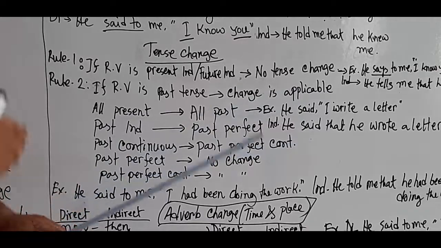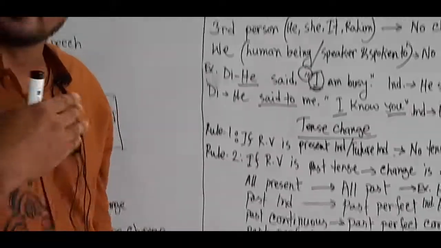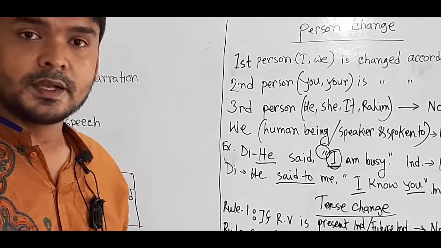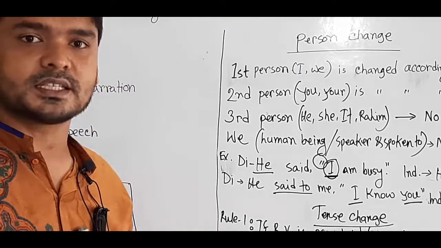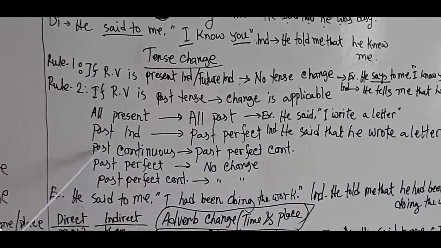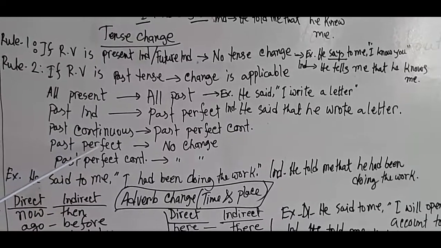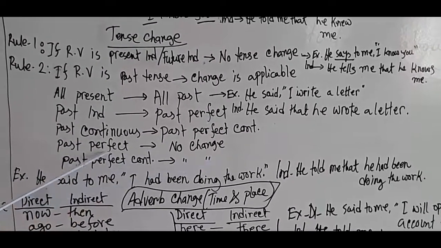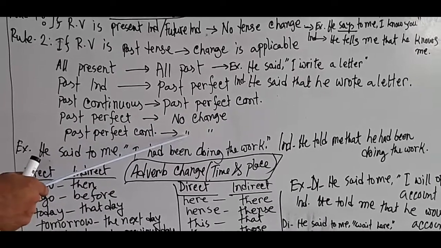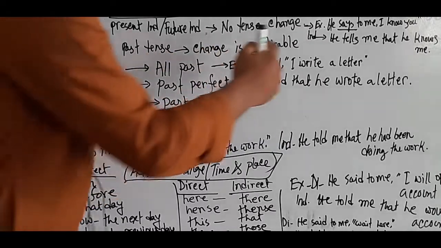All present, all past. That means present indefinite will be past indefinite. Present continuous will be past continuous. Present perfect will be past perfect. Present perfect continuous will be past perfect continuous. And past indefinite will be past perfect. Past continuous will be past perfect continuous. Past perfect, no change. That means past perfect remains the same. Past perfect continuous also remains the same. Now let's see examples.